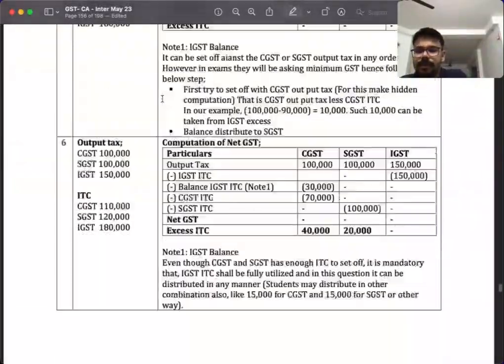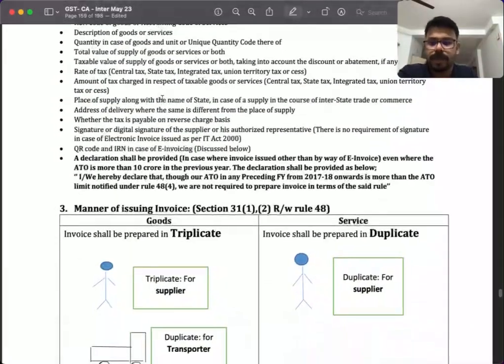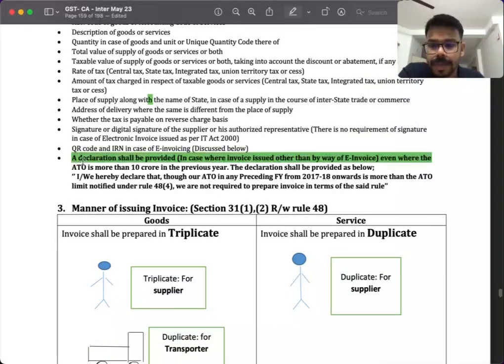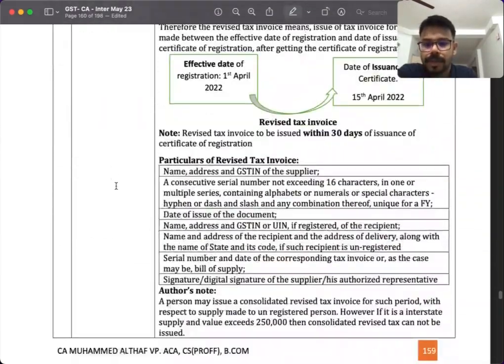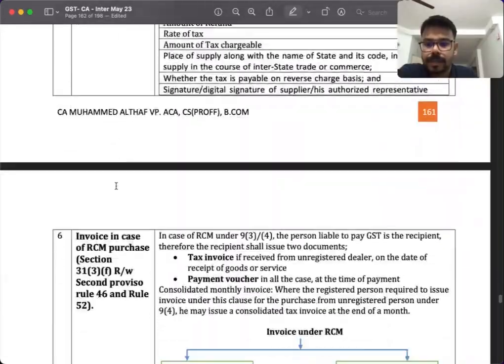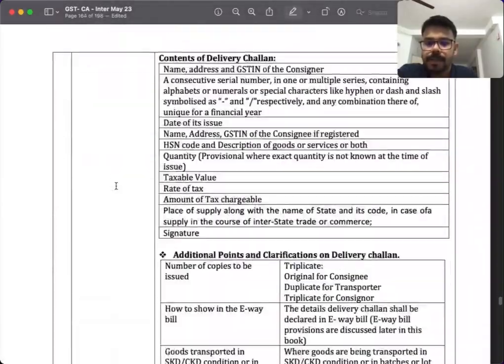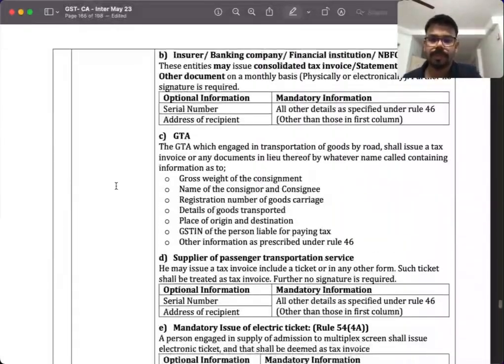Then coming to tax invoices, what is the amendment? Let's see. This is a new amendment. In the contents of tax invoices, they have inserted a new declaration. In case of e-invoice, we have a new declaration. The next amendment we have is